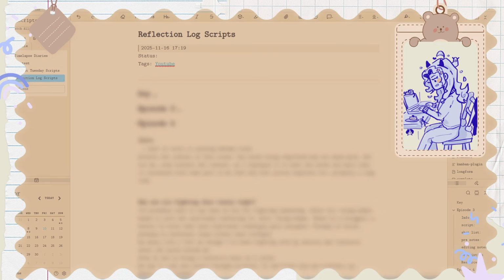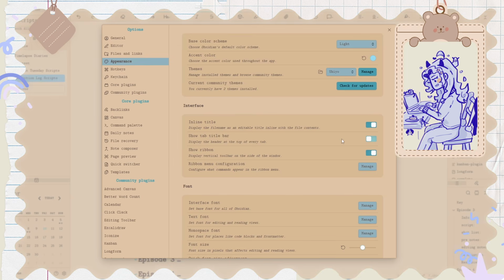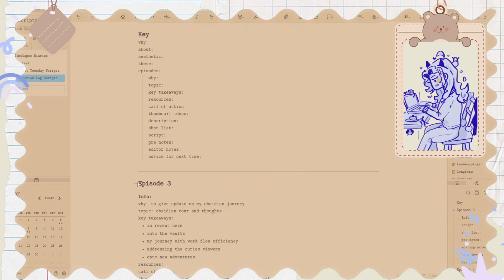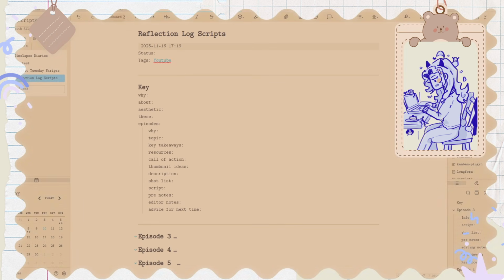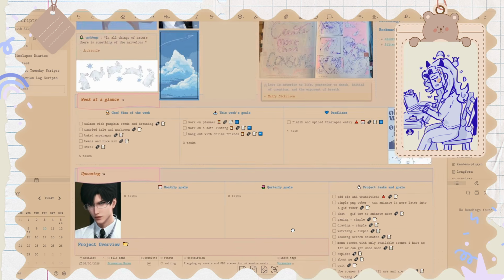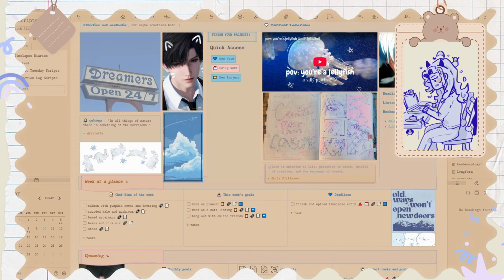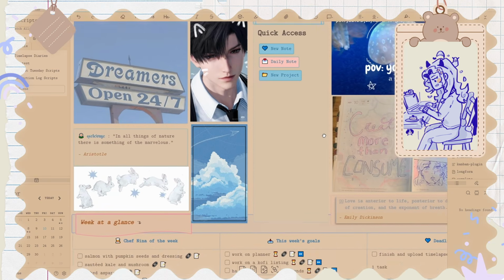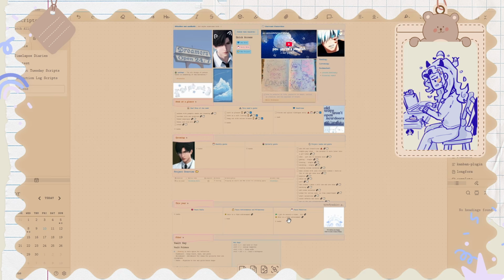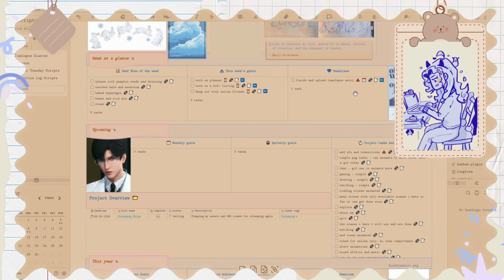Oh, I don't like how big the words are. Stop it. Appearance. Maybe I need to change the font or something. I'm sorry, I'm getting distracted and I want to get off already, but okay, this one's possibly okay. But then we go back to my dashboard and it's small again. I don't know, maybe I'll need to change the font, or maybe this is too big and I need to make it zoomed in a little bit more, and like, that's not going to change anything. I mean, it's better than this. This is like the full screen. I like it about here.